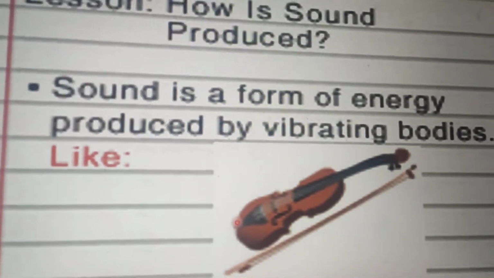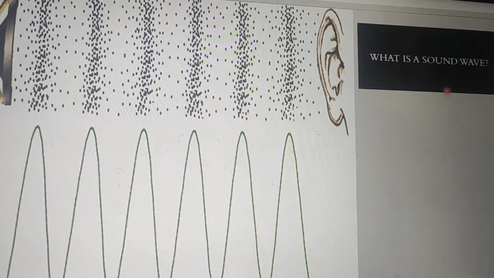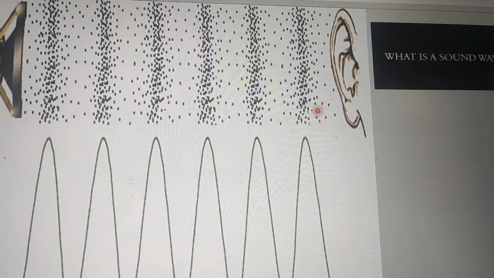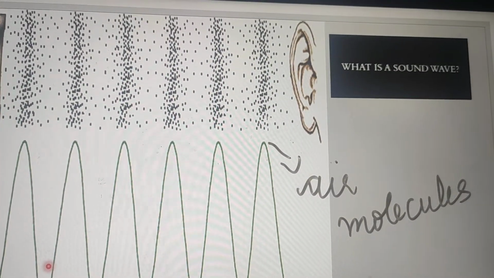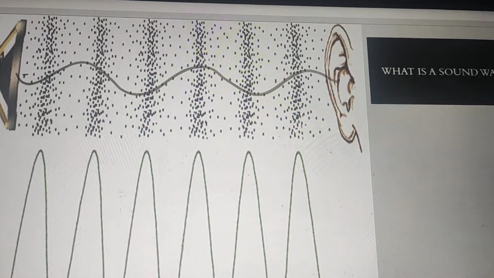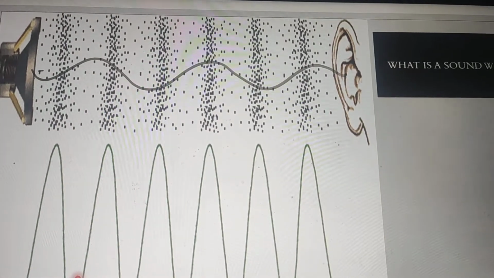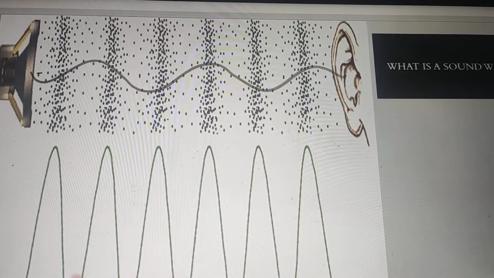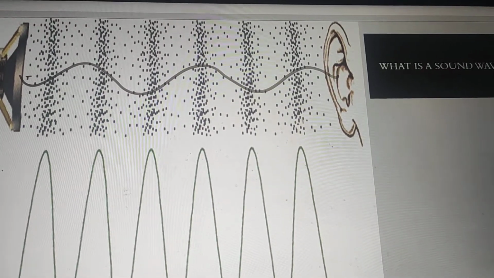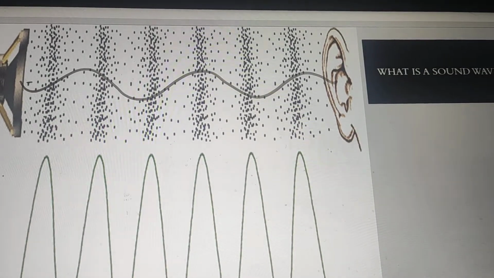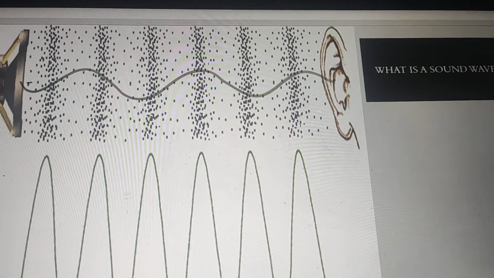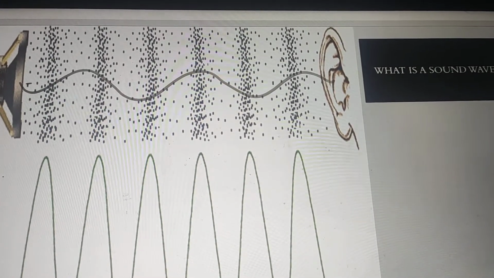ठीक है. Now, what is a sound wave? अभी listen, what are these, you might be thinking. So these are known as air molecules. So when air molecules, हमारे आजू बाजू में, like everywhere there are air molecules. So when we speak, the sound is passed on from one to another, and then finally it reaches the ear of another person, and that's how we hear, right? So this wave which I have drawn, that is known as the sound wave, right?